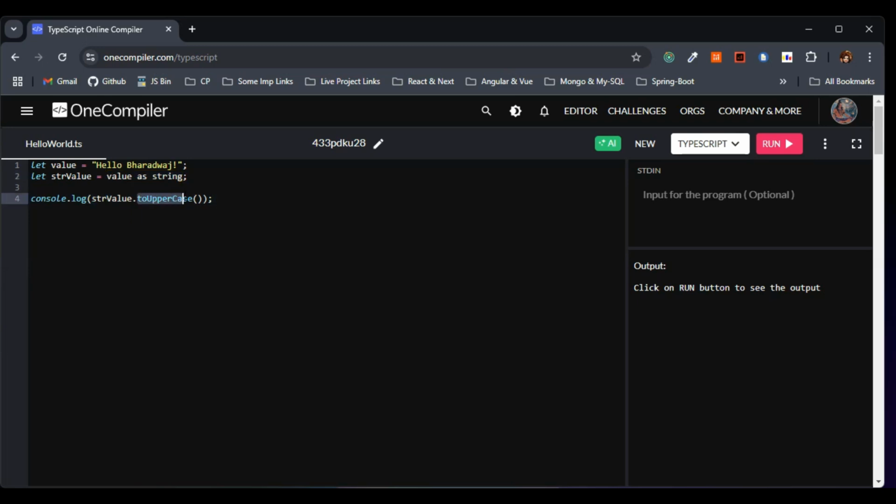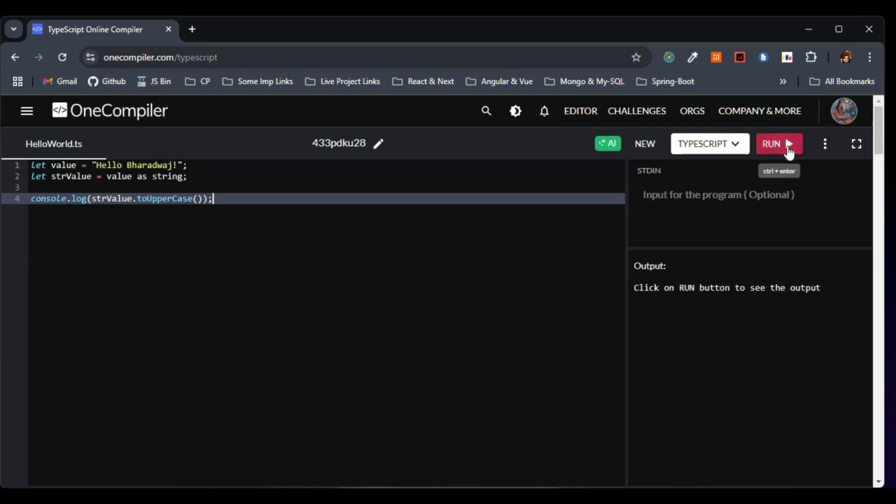Finally, we have made use of toUpperCase. This method works because strValue is explicitly cast to string, as we can clearly see here. I hope the concept is clear.